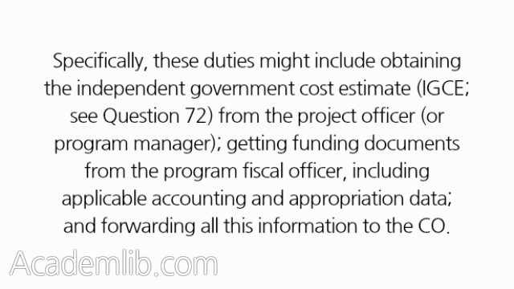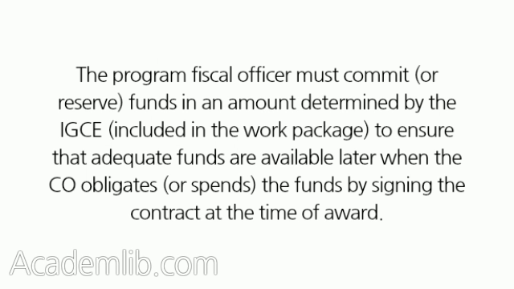Specifically, these duties might include obtaining the Independent Government Cost Estimate (IGCE), see Question 72, from the project officer or program manager, getting funding documents from the program fiscal officer, including applicable accounting and appropriation data, and forwarding all this information to the CO. The program fiscal officer must commit, or reserve, funds in an amount determined by the IGCE, included in the work package, to ensure that adequate funds are available later when the CO obligates, or spends, the funds by signing the contract at the time of award.